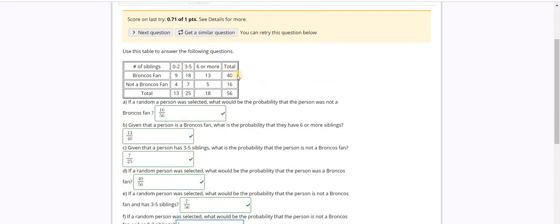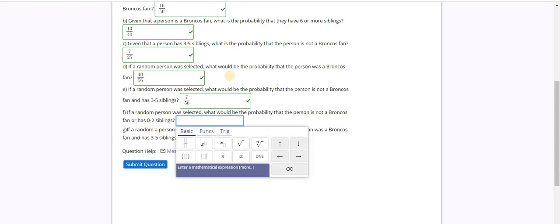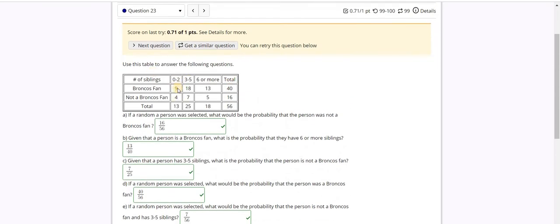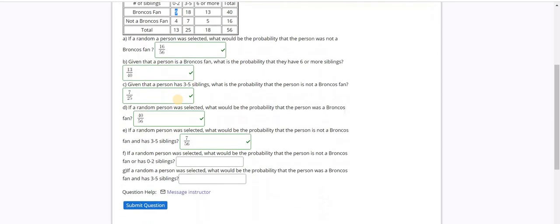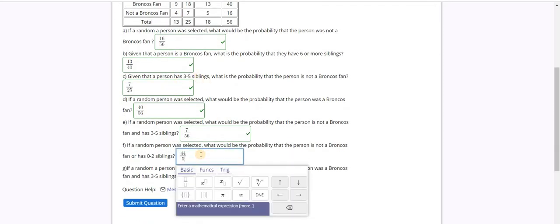So let me look here. I have 40 Broncos fans, and then the people who have 0 to 2 siblings are basically 9 Broncos fans and 4 not Broncos fans. The 9, I counted that with the 40 already. So I'm just going to add the 4 people who are not Broncos fans to the group, and that should combine all of the people who are either Broncos fans or have 0 to 2 siblings without repeating the 9 people who are both. So 40 plus 4 in this case is 44 out of 56.